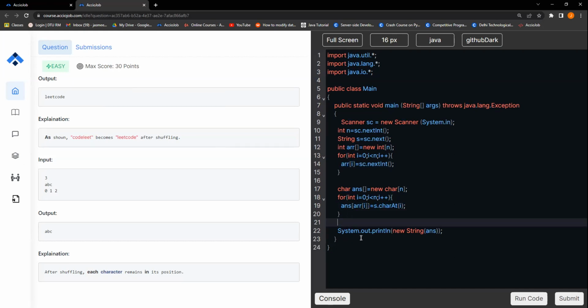Now, as an output, we need to print out the string, right? But I was working on the character array. So I just converted the character array to a string. I passed the character array as a parameter to the string constructor. Whenever we dynamically declare something, we write new to declare it. Similarly, I'm creating a string out of the character array. That's what line number 22 is doing. It is simply printing out the final result that is created. Got it? Any doubts in this shuffle string problem now?